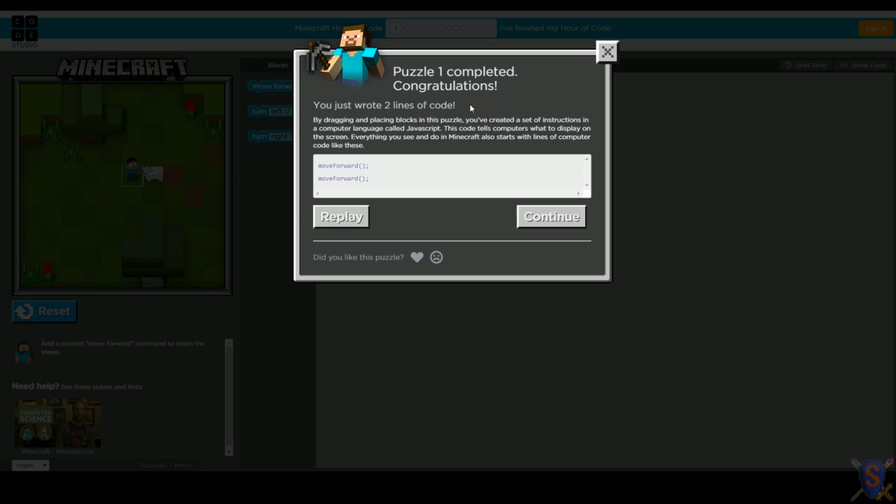Well, let's take a look at that code. So move forward and move forward. What do these mean? And what's this funny thing here for? Well, in programming, we have something called methods, which are series of statements sort of grouped together. So in this case, move forward, and these parentheses signify a function or a method. Either name works for this. So this is going to be a bunch of commands stuck together that tell Steve how to move forward. And then this little guy says, my line is all done. You can ignore anything after this. Go to the next line.